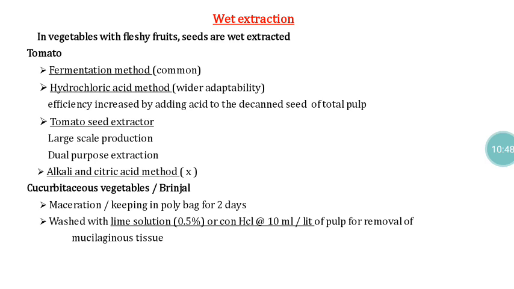At that time, whatever miscellaneous substances surround the seeds, all those things will be removed, so we can get the seeds. Or otherwise, we have to wash the seeds, macerating with a lime solution 0.5% or concentrated HCl at the rate of 10 ml per kg of pulp, and allow it to stand for some time. That way also we can remove the miscellaneous layer and get good quality seeds. So these are all the wet extraction processes normally followed for separation of the seed from the fruits.